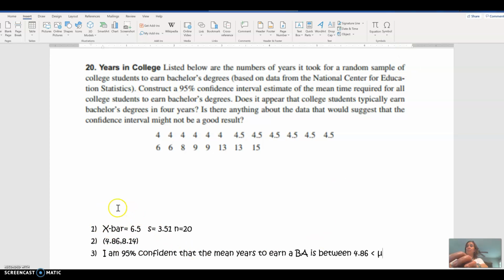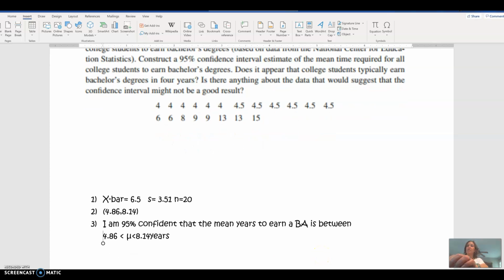I was given a sample mean from one sample set. Based on that, I'm claiming that the mean for the entire population, which we use the symbol mu, is between 4.86 and 8.14 years. My units here are years. We're talking about years for getting a bachelor's degree. I'm 95% confident that that's the amount of years it's going to take on average given this data.